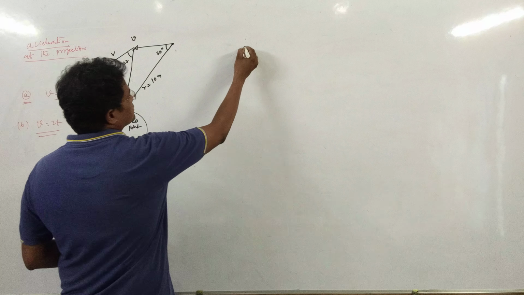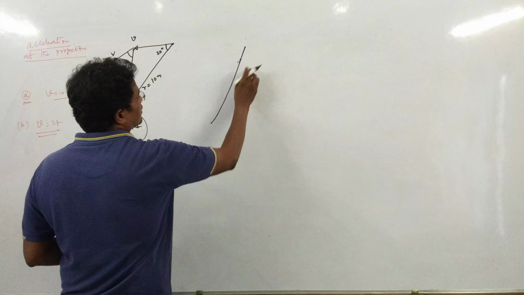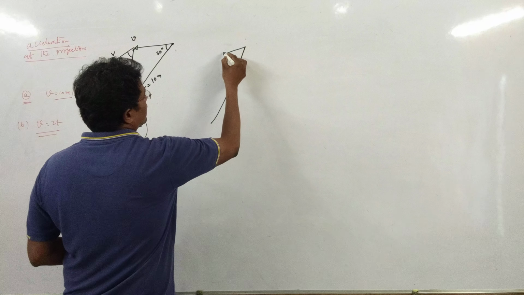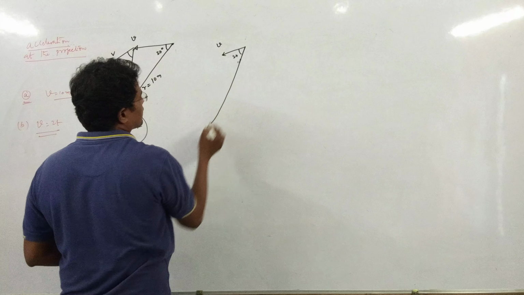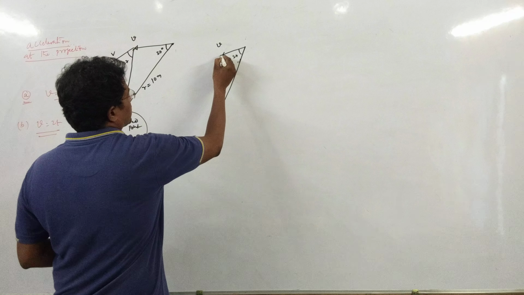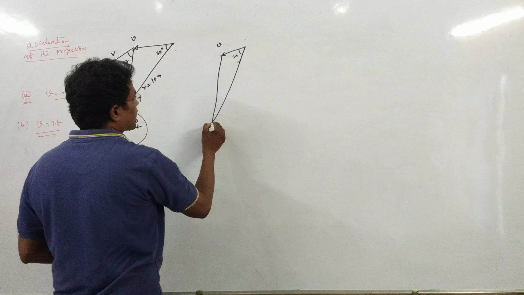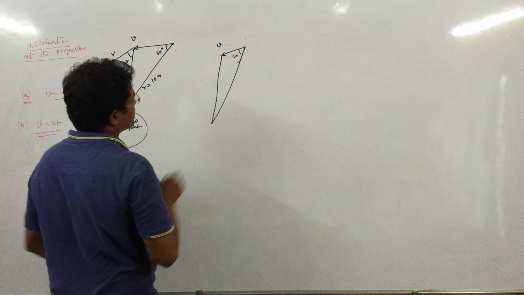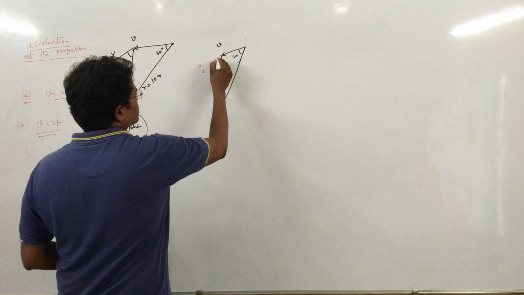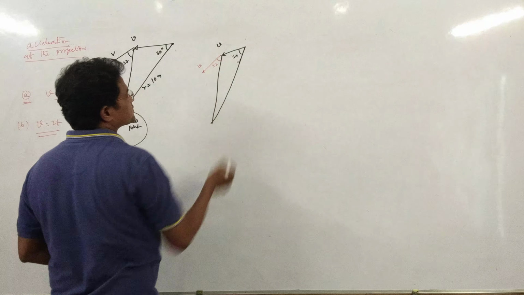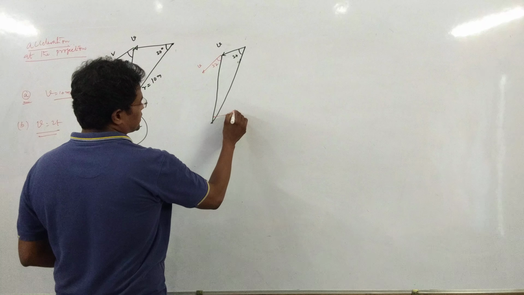Now here this makes an angle of 37, velocity is v. Again this is a fixed distance, and again this fixed distance makes an angle of 37. Again the velocity direction changes like this. So this is a very small angle, which I am considering as d theta.